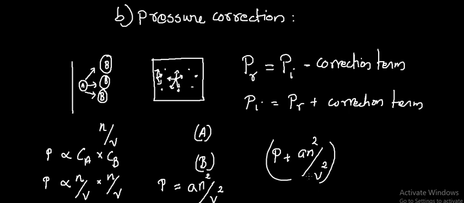Then the total Van der Waals equation can be written as P plus A N square divided by V square into V minus nb is equal to nRT. That is the modified gas equation, and this is known as the Van der Waals equation.